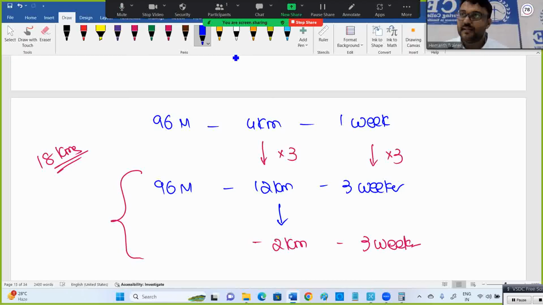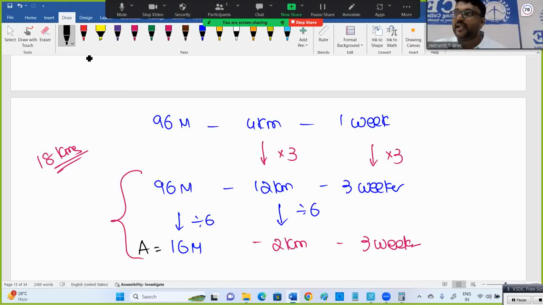Now see, the timing is the same. Here the work is divided by 6, so I want the men divided by 6. Less work means fewer people. Work is less, fewer people are required, so 96 divided by 6 is 16 men. Simple, answer completed. The additional men required is 16.